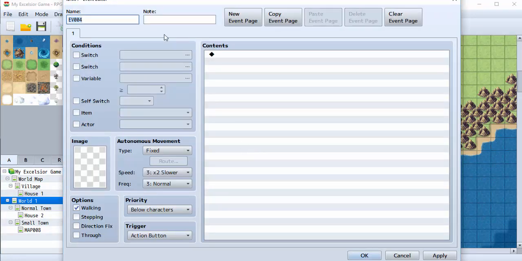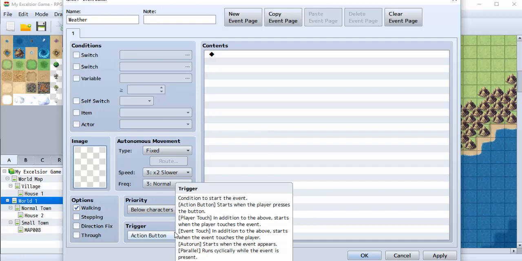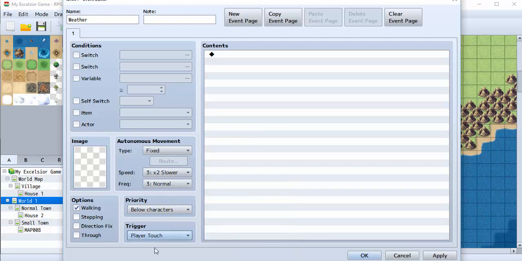I'm going to double click it. I'm just going to name it weather. I don't need an image right here. I don't necessarily need to switch. The one thing I do need is I can't leave it on action button, because that means that in order for this to trigger, they would have to stop for some reason on that exact tile, which there's nothing special about as far as they're concerned, and they would have to hit the action button for the weather to start. So we want player touch.